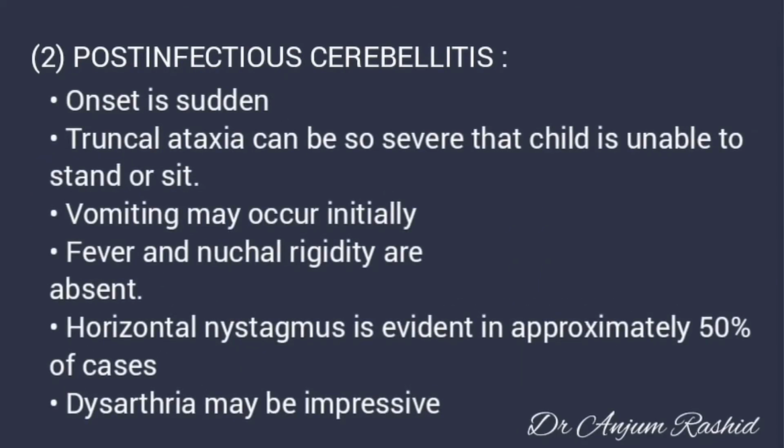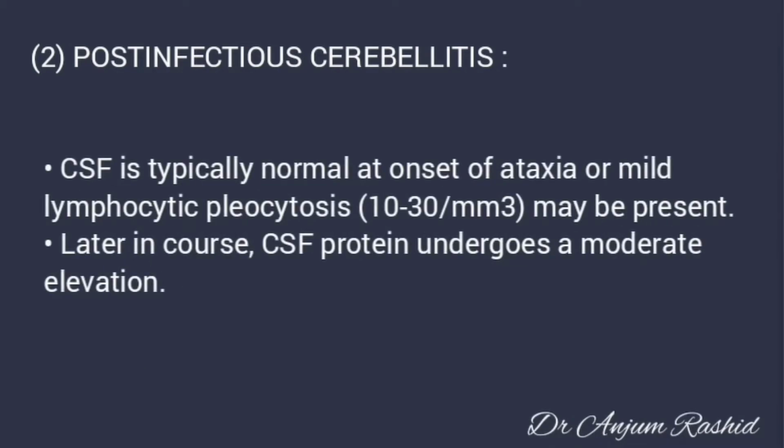Post-infectious cerebellitis is sudden in onset. Truncal ataxia can be so severe that the child is unable to stand or sit. Vomiting may occur initially. Fever and nuchal rigidity are absent. Horizontal nystagmus is evident in approximately 50% of cases. Dysarthria may be impressive. In post-infectious cerebellitis, cerebrospinal fluid is typically normal at the onset of ataxia, or there may be mild lymphocytic pleocytosis. Later in the course, CSF protein undergoes a moderate elevation.